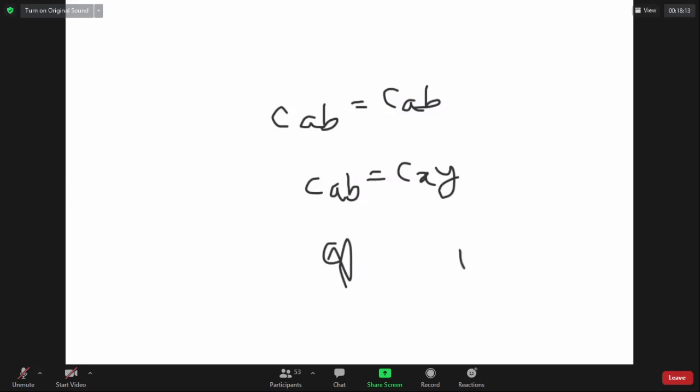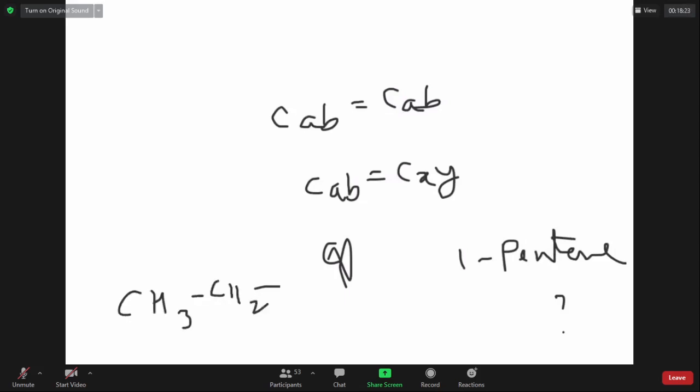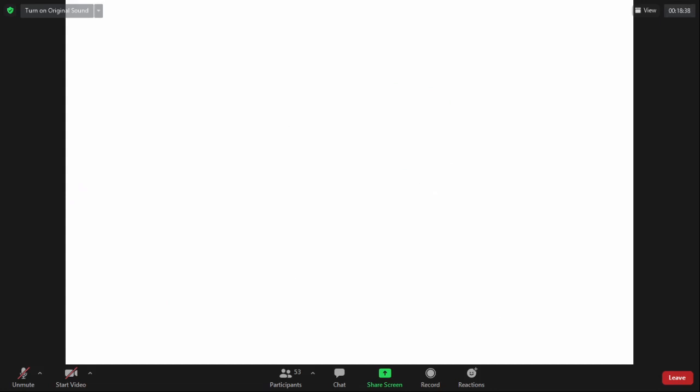Can 1-pentene show geometrical isomerism? No. It cannot show it because it has a CH2. If there is a CH2 double bond, you can't show geometrical isomerism. No variation is possible. So that's about alkenes.